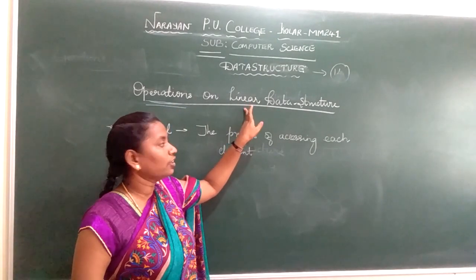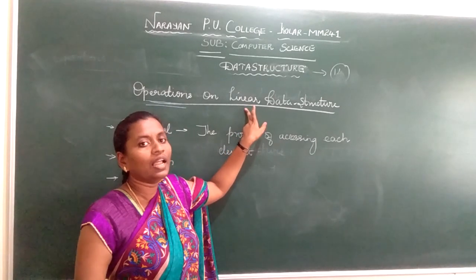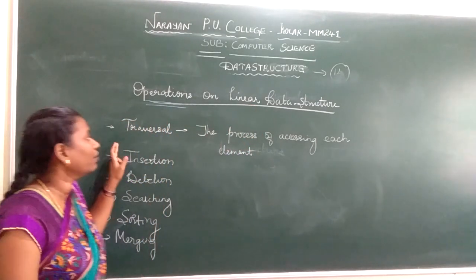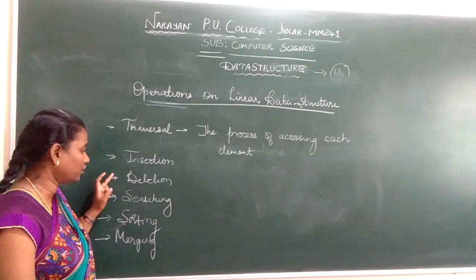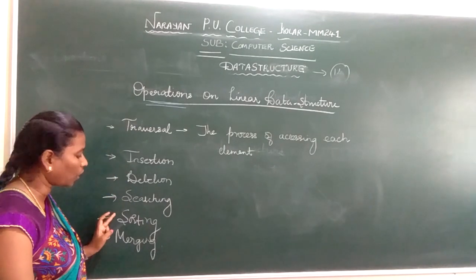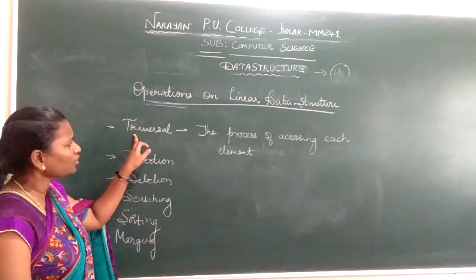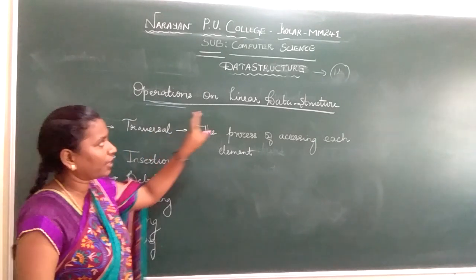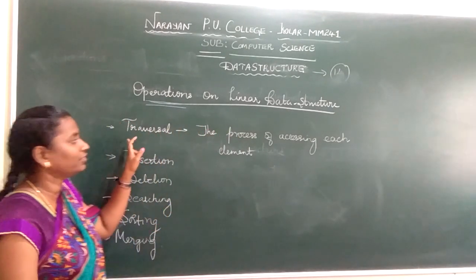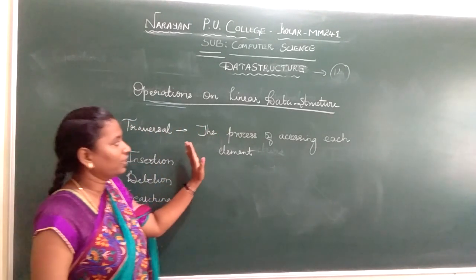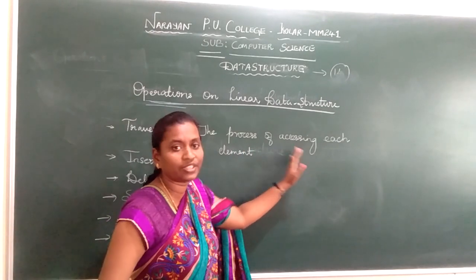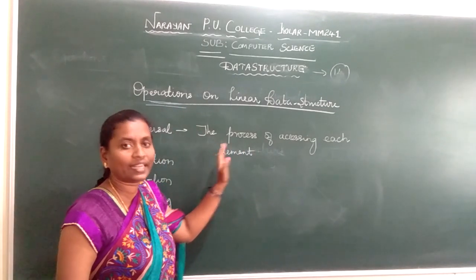So please be clear: the operations which are performed on linear data structures are traversal, insertion, deletion, searching, sorting and merging. The first operation which we carry out on a linear data structure is traversal. It is the process of accessing each data element in your data structure.